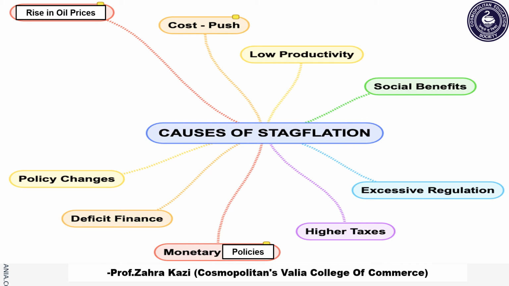So many popular policies such as waiving farmers' loans, free electricity, providing increase in the wages and salaries to the people, providing employment to the people, all these measures increase demand in the economy. On the other hand, it does not lead to increase in the production of goods and services, thus resulting in inflationary situation, further leading to stagflation situation.